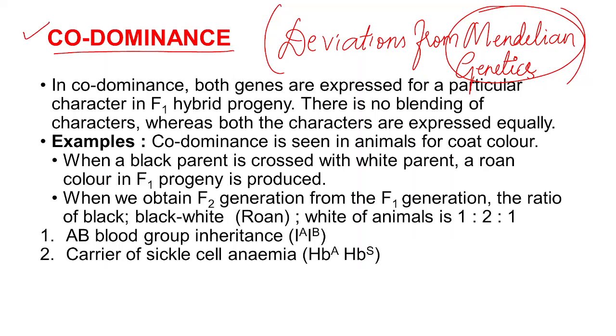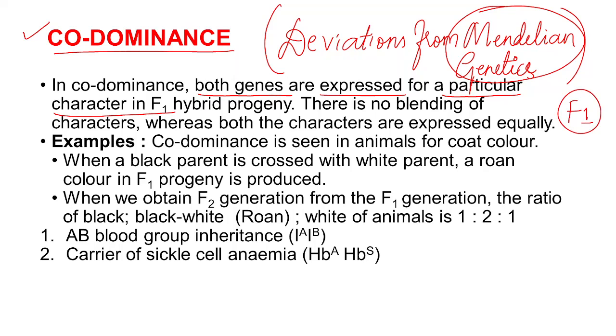What is codominance? It is a condition in which both genes are expressed for a particular character in the F1 generation. In case of Mendelian law of dominance, he told that in the F1 generation, the gene which is going to express is called the dominant gene, and the other gene which is not going to express is called the recessive gene.